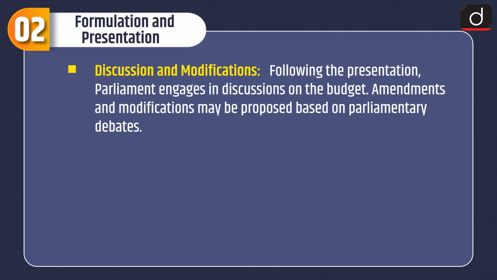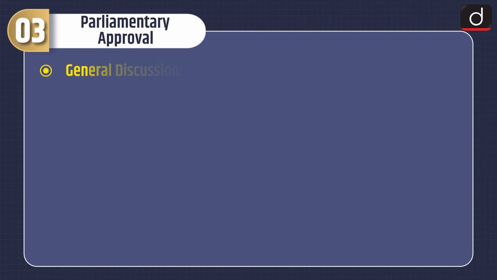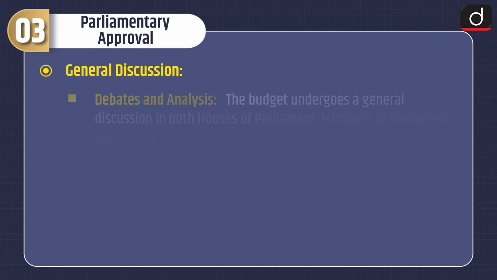Discussion and modifications. Following the presentation, the Parliament engages in discussions on the budget. Amendments and modifications may be proposed based on parliamentary debates. Now let's discuss about parliamentary approval. General discussion, debates and analysis.